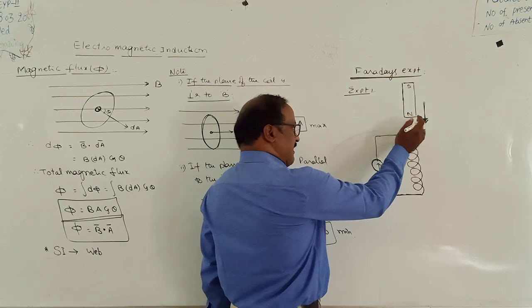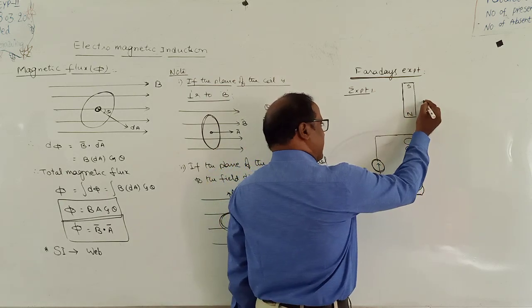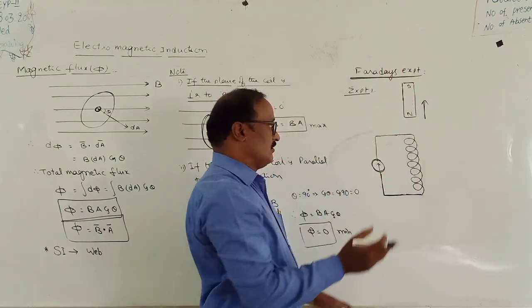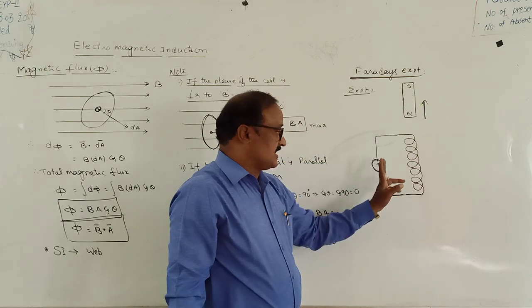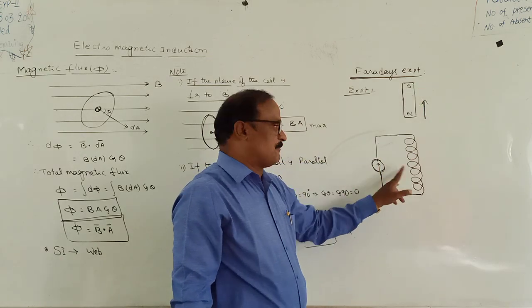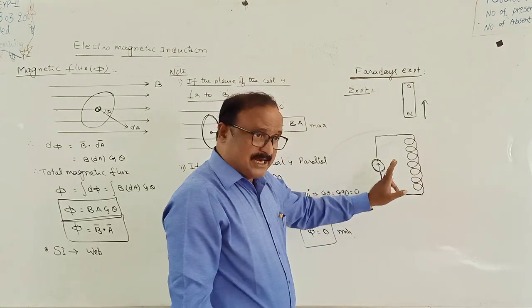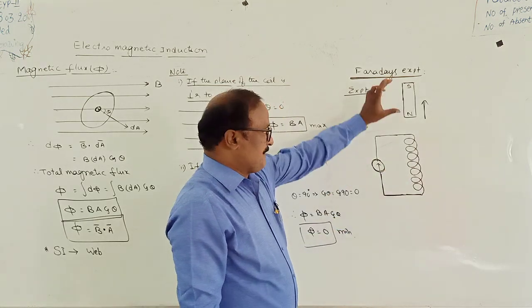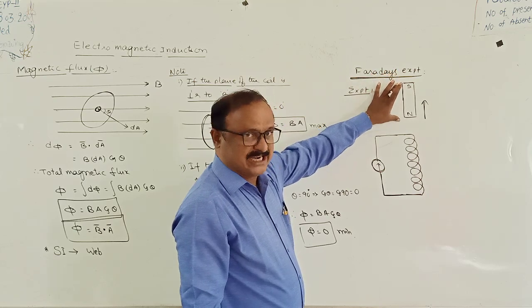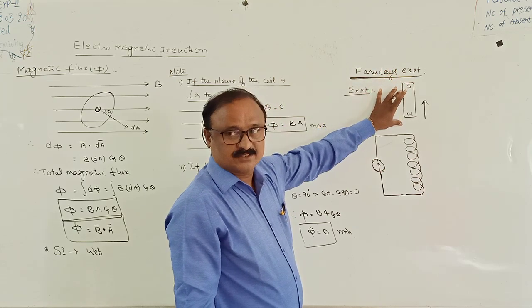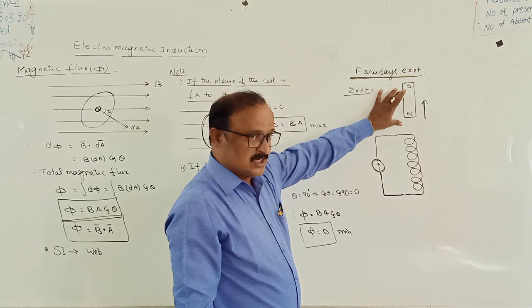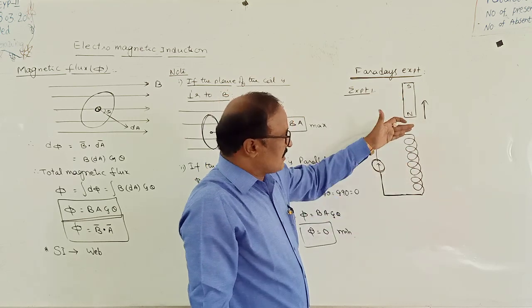Otherwise, if the magnet is sharply taken away from the given coil, at that moment also there is a deflection in the galvanometer but in the opposite direction. Similar results will be obtained keeping the magnet constant, at rest, and the coil moving towards the magnet or away from the magnet.